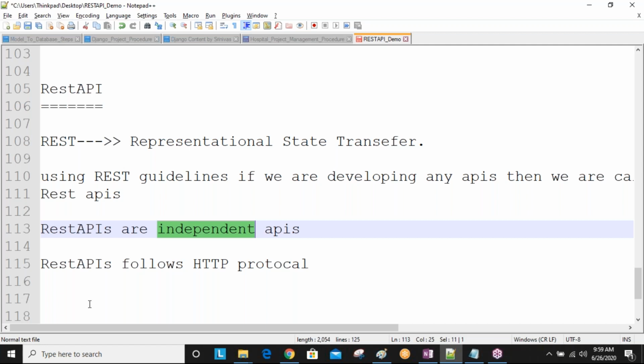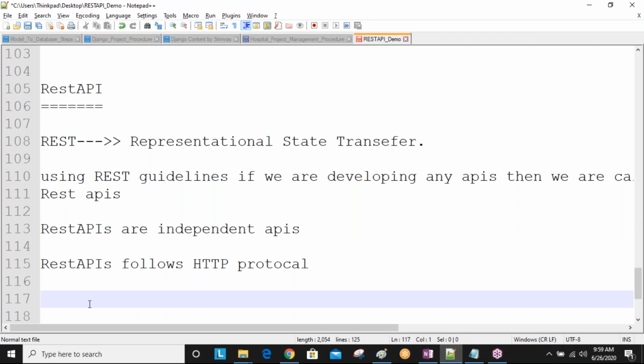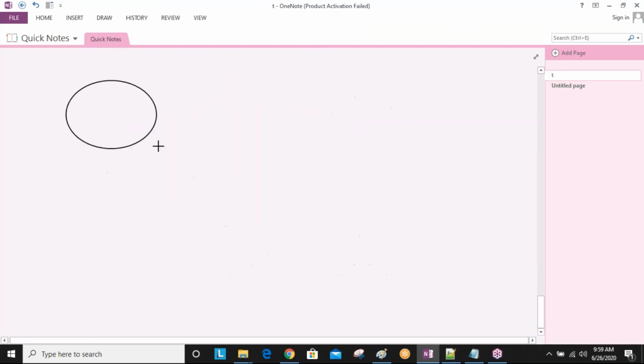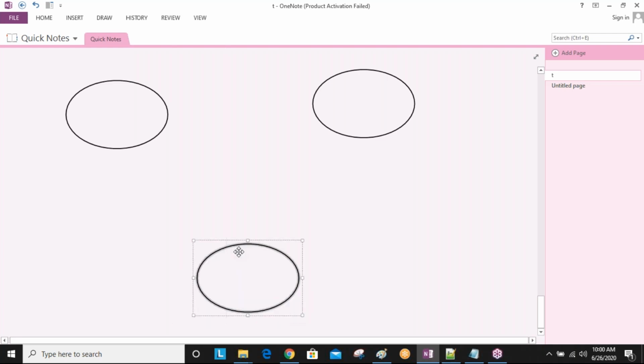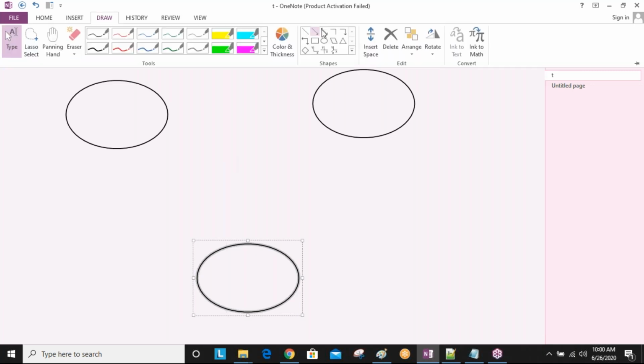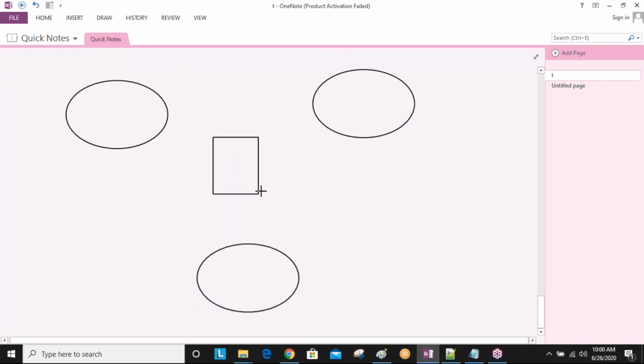So we'll discuss one small diagram. The diagram is very, very important, and this interoperability definition is very important. This is one application. In total we are taking three applications.